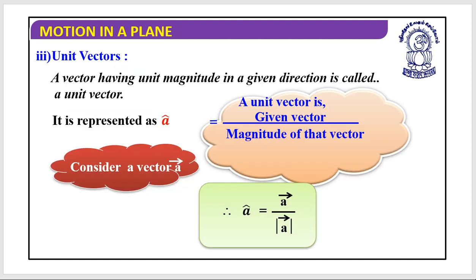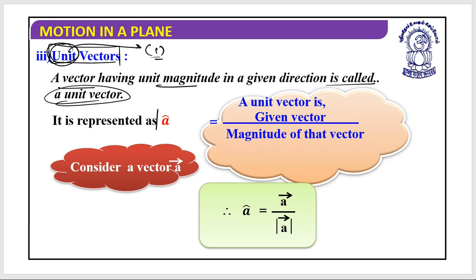Next is the unit vectors. This is a vector with some special powers. Please remember this. As its name suggests, a vector having unit magnitude in a given direction is called a unit vector. Unit stands for 1. I hope this is understood by you. It is a vector having a magnitude of 1, and we call it a unit vector.